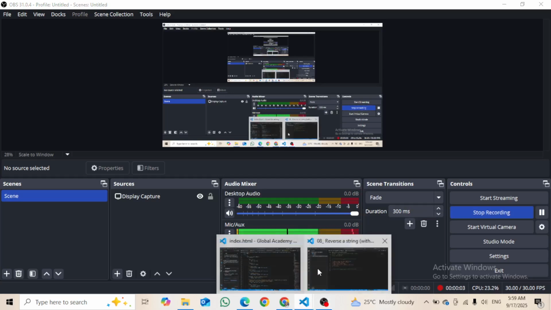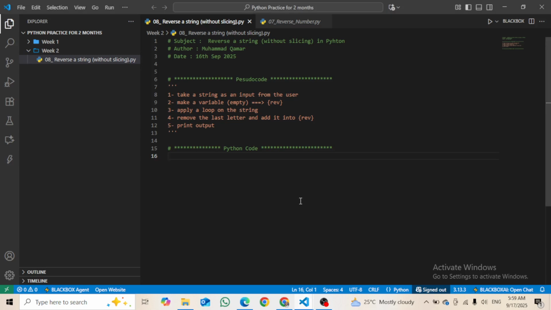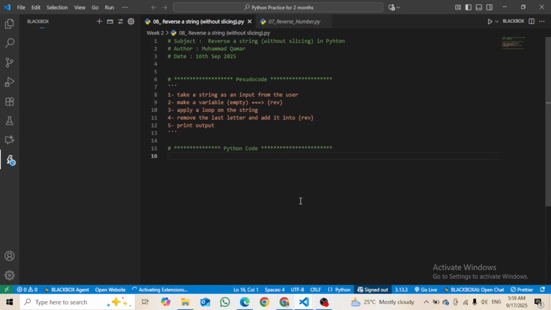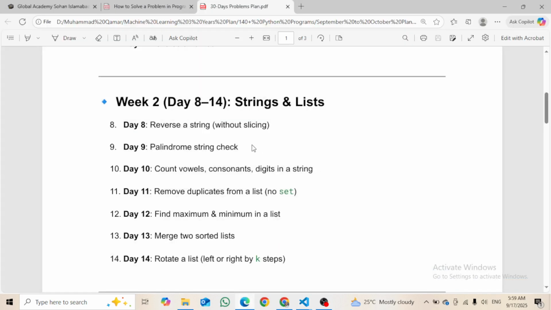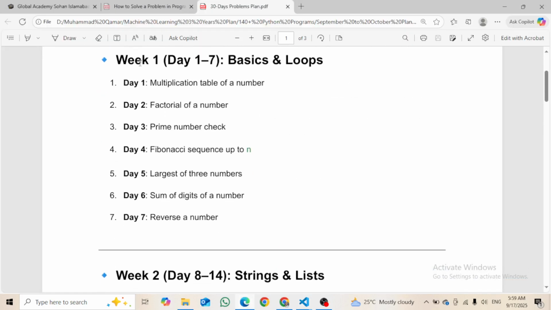This is me, Muhammad Kamar, and finally guys, today is day 41 of our 3 years machine learning challenge, where we have challenged ourselves to learn the complete machine learning from beginning to end. So far we have done the complete Python programming language, and now we are practicing Python for 2 months. So far we have done the first week of our practice, which included the basics of Python and the loops of Python programming language.